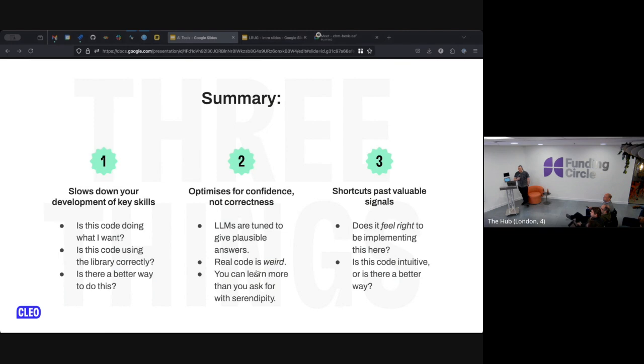LLMs are tuned to give plausible, good-sounding answers, but real code is weird. You only have to look up what non-zero does on an integer to understand that maybe methods don't always return what you think they should return. Google that one if you want to understand something very confusing. And you can learn more than you ask for with serendipity.